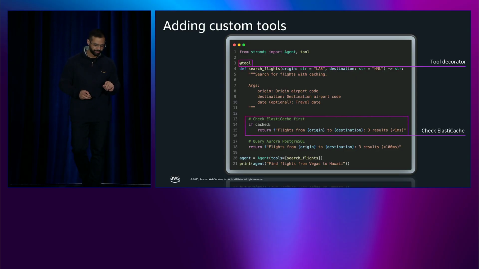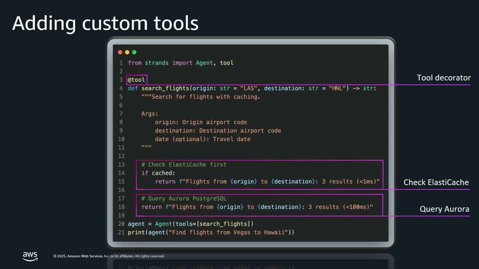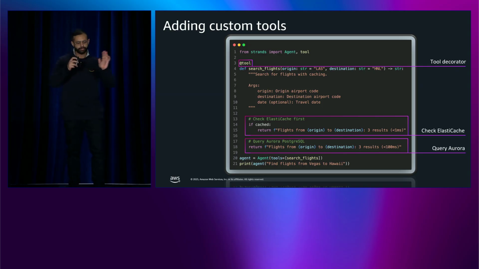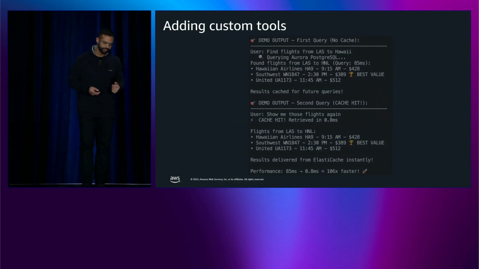Here's where it gets powerful. Tool logic defines that check Valkey first. If the thing exists in my cache, return the results in under a millisecond. If it doesn't, query Aurora. There is a first-time penalty. It'll hit the database, yes, but cache the subsequent results to the Valkey layer. Again, predictability maintained there. The key takeaway you'll notice here is you want to use MCP for things like schema discovery and non-critical paths. But you want to use custom tools when you need capabilities beyond what MCP provides, or when performance is critical.